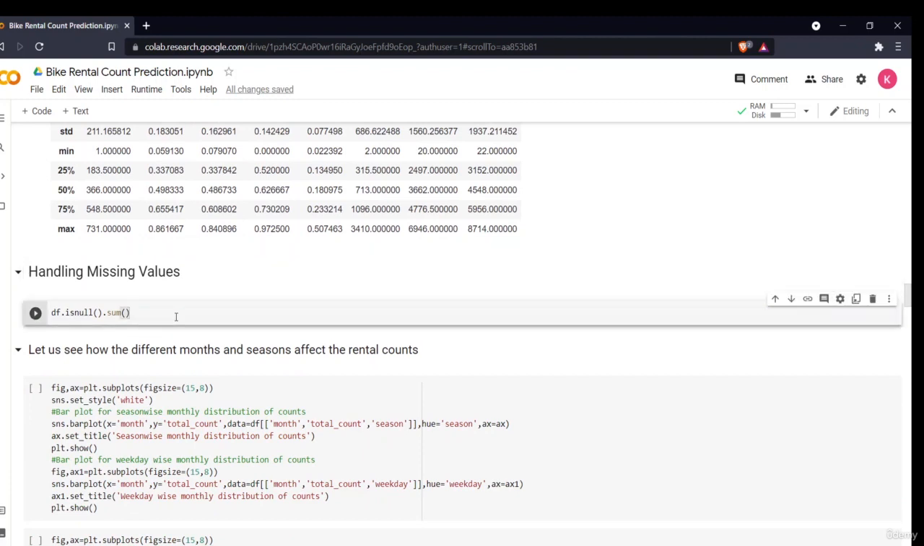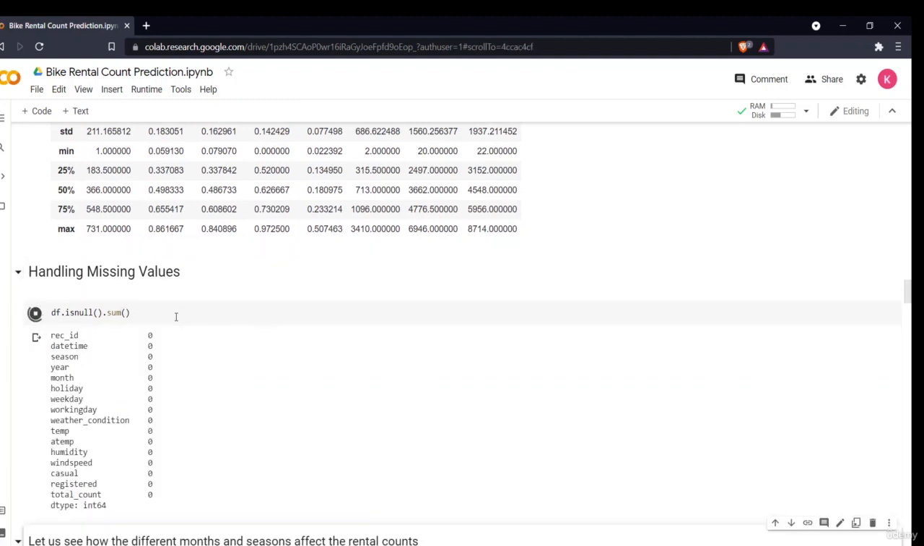So now let us see if there are any missing values. Another good thing is that our data does not have any missing values. So that is a very good thing. We don't need to do much data pre-processing in this.